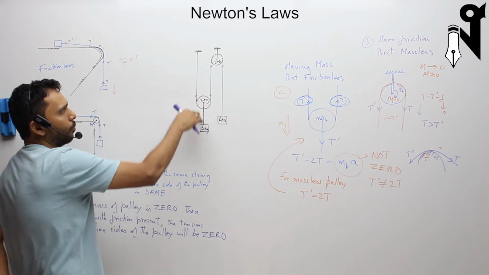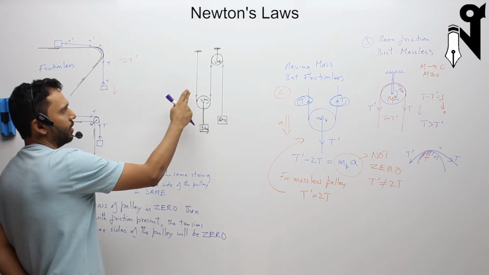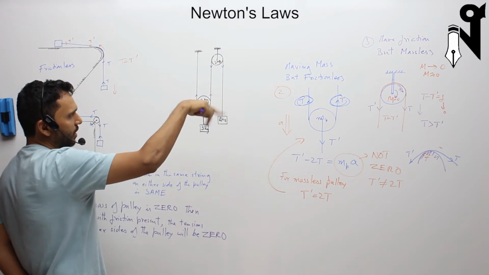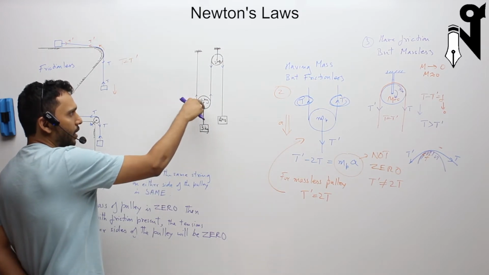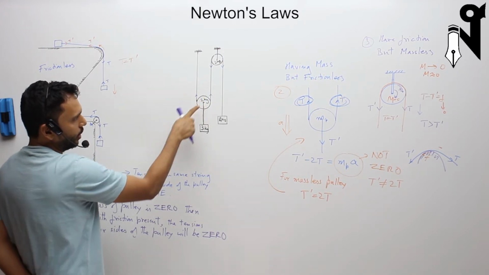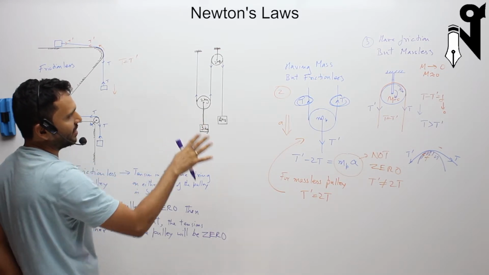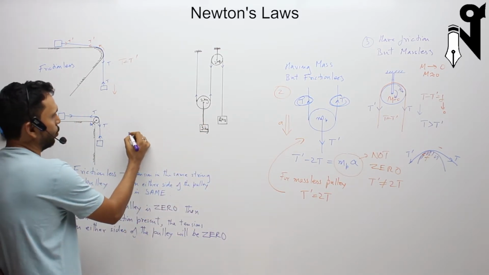Like in a movable pulley also, if it is massless, then the tension on both sides will be the same because of the reason told to you, and the T and T over here will produce 2T over here. So massless is what we want. Massless is the main word.